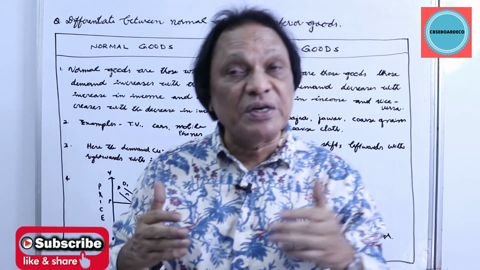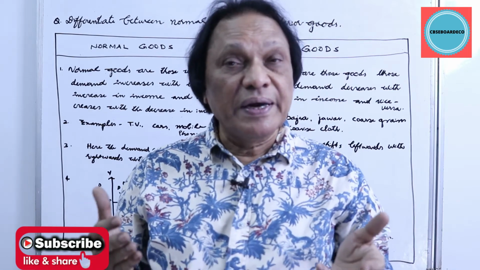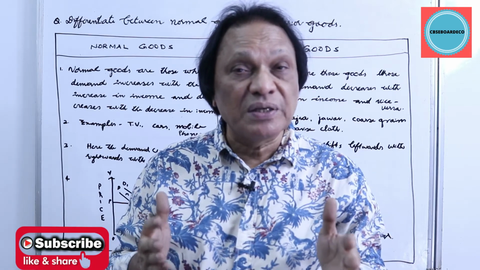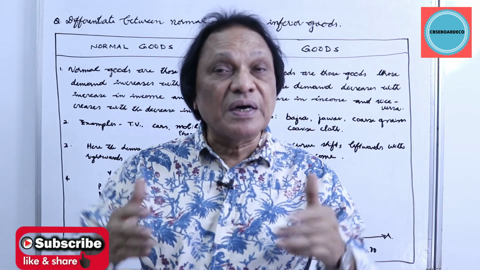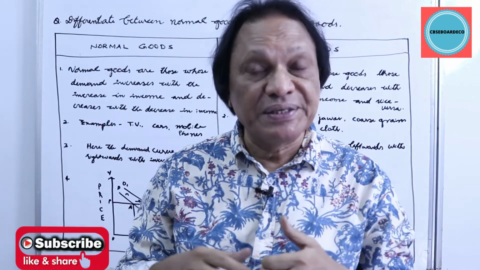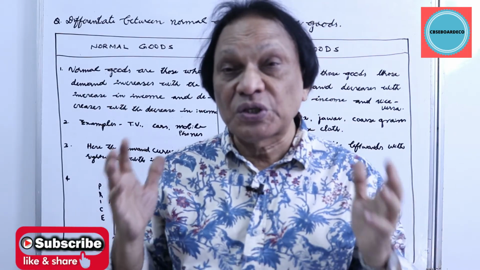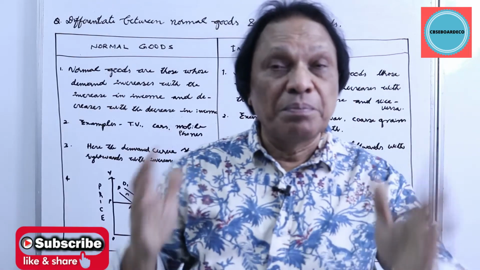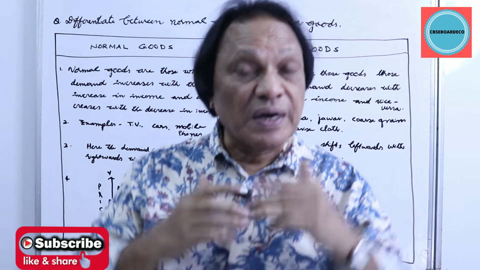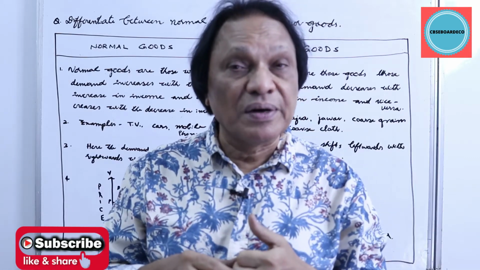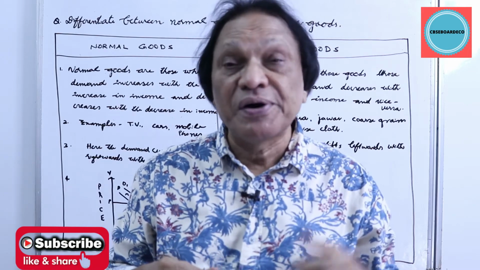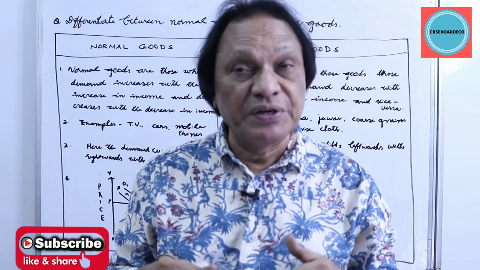Suppose the income of the consumer is going up. Instead of buying coarse grains like bajra, jowar, maize, the consumer can go in for better rice, better food grains. Instead of coarse cloth, he might go for better cloth, silk. Instead of buying a scooter, the consumer may prefer to buy a car. So car is a normal good, and for this particular consumer, the scooty is an inferior good.